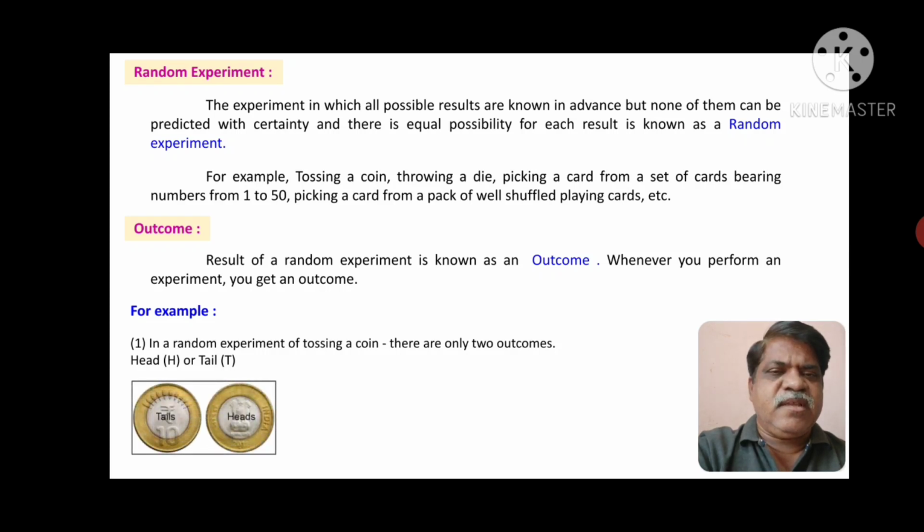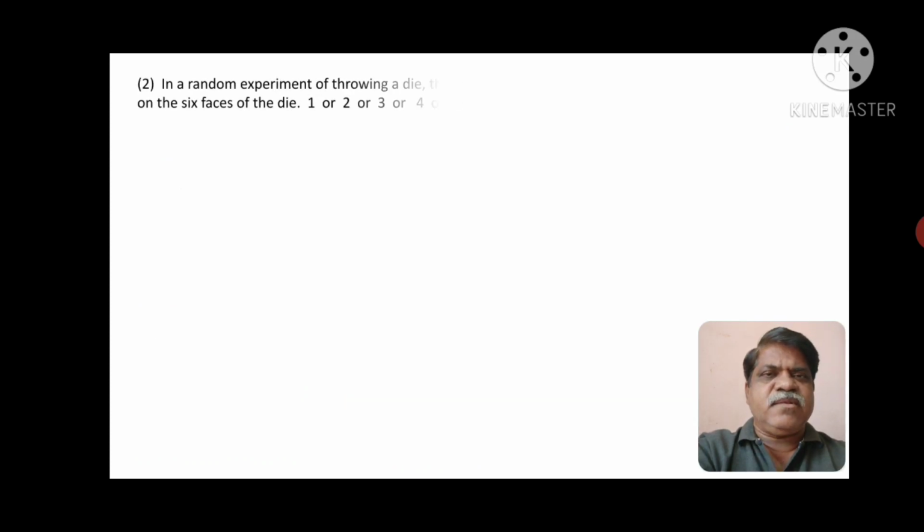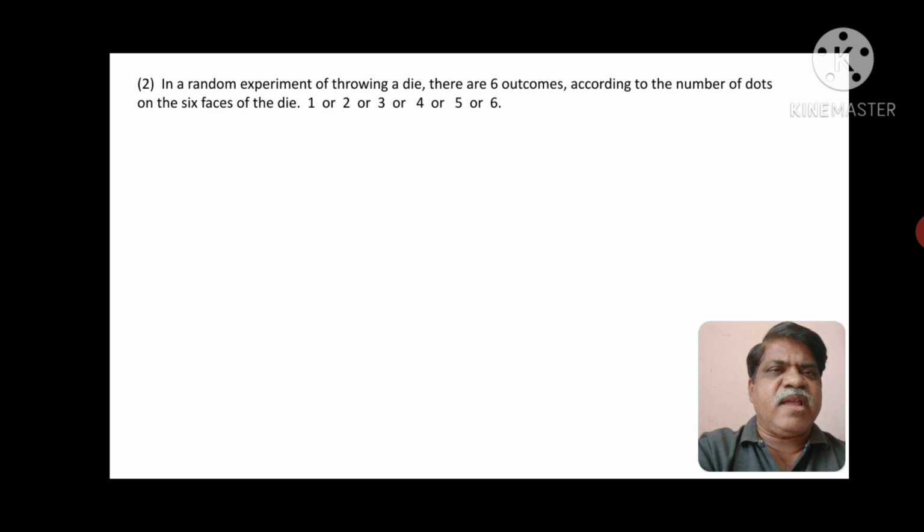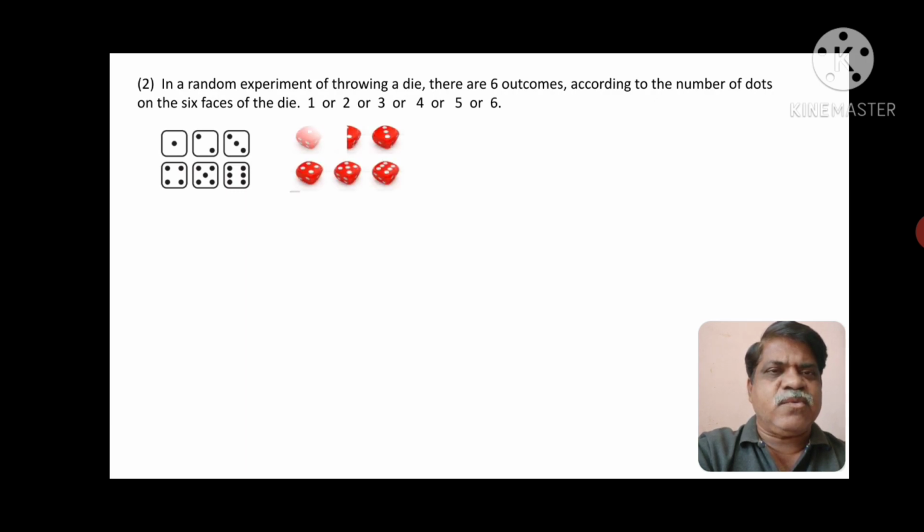So you can see here a 10 rupee coin where tails or heads is possible, or similarly you can use a 1 rupee coin where you could find the tails and heads. In an experiment of throwing a die, there are 6 outcomes according to the number of dots on the 6 faces of the die: 1 or 2 or 3 or 4 or 5 or 6. You can see here the 6 dots in a 2-dimensional figure. The actual die looks like this, where you can see the dots from 1 to 6.